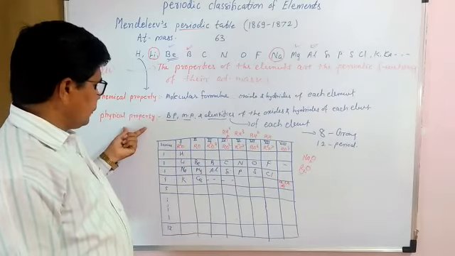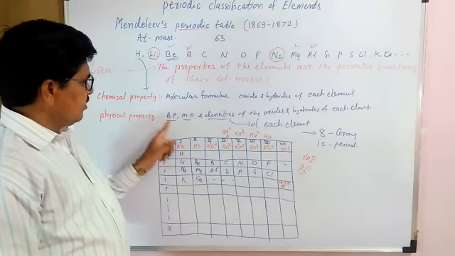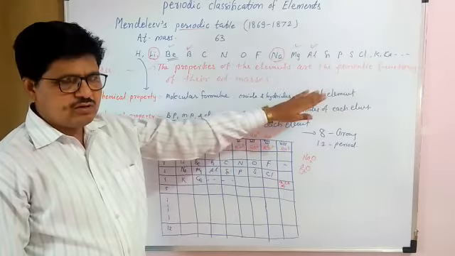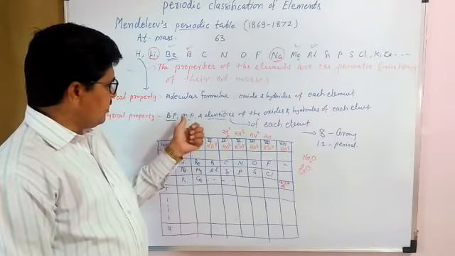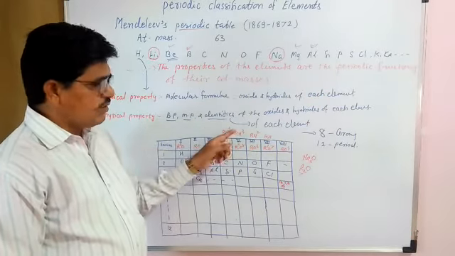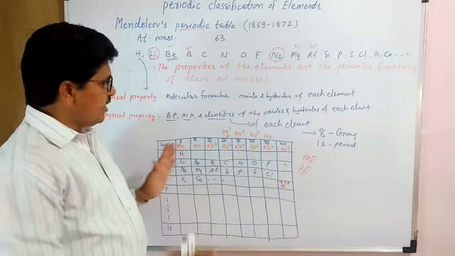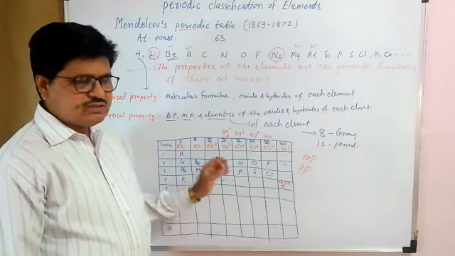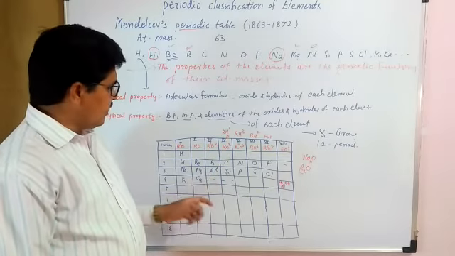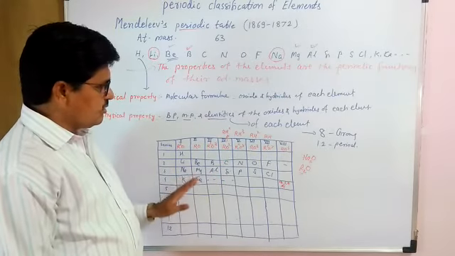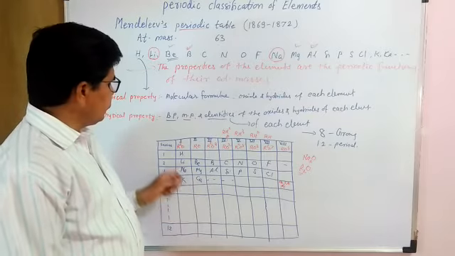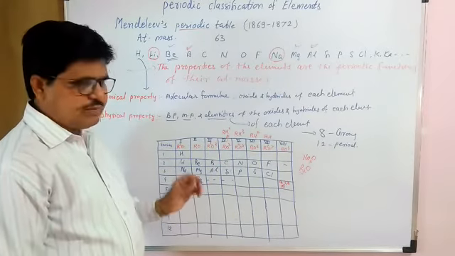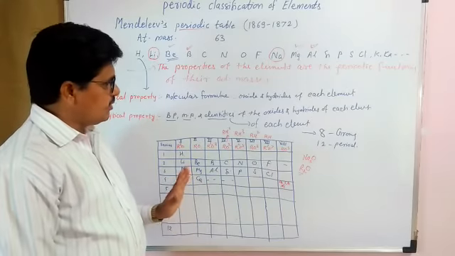What are the physical properties? He considered the physical properties, boiling point, melting point, and densities of the oxides and hydrides of each element, and the melting point, boiling point, and density of each known element. He arranged the 63 elements in 8 vertical columns. Each vertical column is known as a group, and 7 horizontal rows. Each horizontal row is known as a period. When we consider any group of elements, this group of elements represents similar properties. And today we stop here.